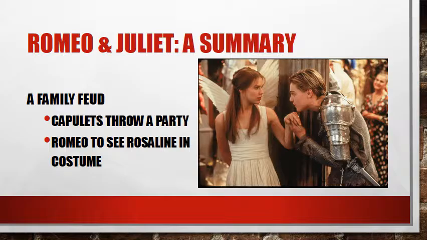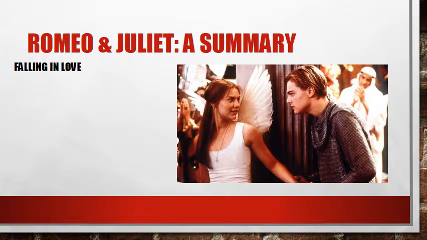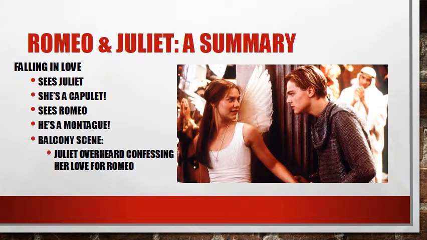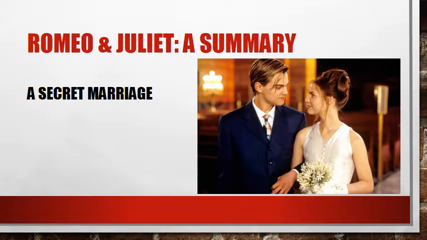Has nothing to do with Juliet. Not yet. He hears her talking, and then he confesses that he loves her too. So Romeo hears her and tells her that he feels the same way. All right, going on to what you would normally do after you meet somebody: the next day you get married. Why not? So they decide to elope and have a secret marriage.